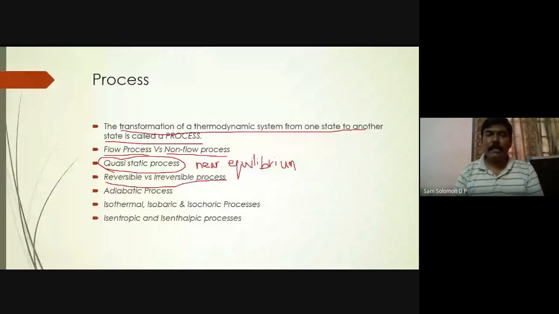An irreversible equation is if the reactants undergo a chemical reaction and give you a product, but those products cannot give back the reactants. But the thermodynamic definition of reversible and irreversible process is a little bit different.